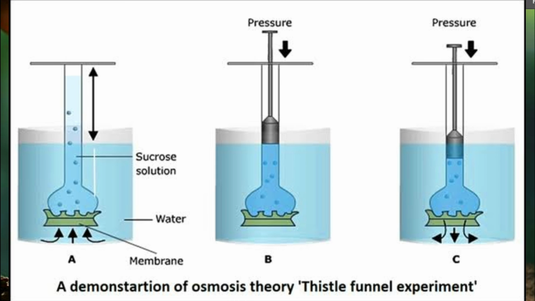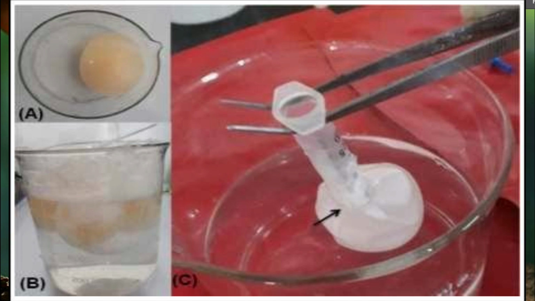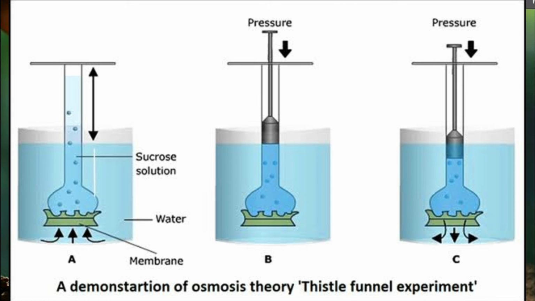This egg membrane is prepared by keeping the egg in HCl for about 4 to 5 hours, so the outermost shell is dissolved. Next, the egg is cleaned under tap water, and the yolk and albumin are removed by making a small hole, and the egg membrane is cleaned gently under the tap water. This egg membrane is nothing but the semi-permeable membrane. In this experiment, the egg membrane is tied to the funnel.